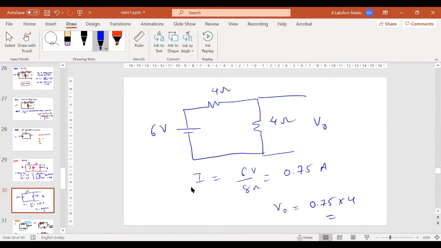Of course, you should even see the circuit and tell it, because there are equal resistances, so the voltage will be equally divided. 6 volts means here it will be 3 volts, here it will be 3 volts. Okay, good. So all of you got this right.